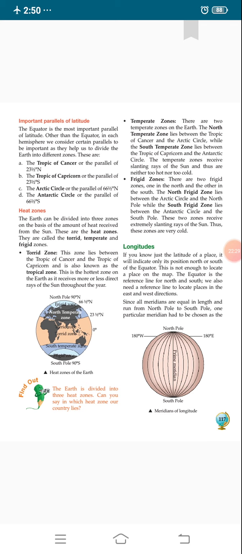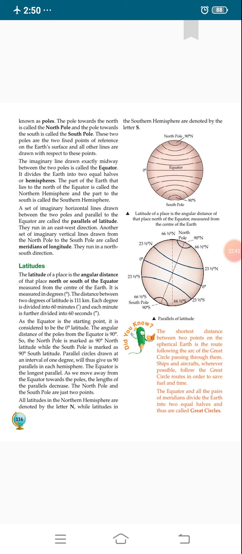Now longitudes we will discuss in the next video. And dear students, you will draw the diagram of the heat zones of the earth and the diagram of parallels of latitude in your notebook. Thank you.